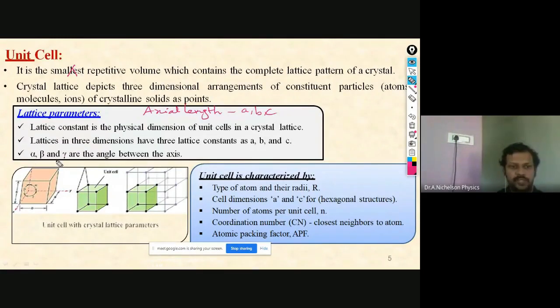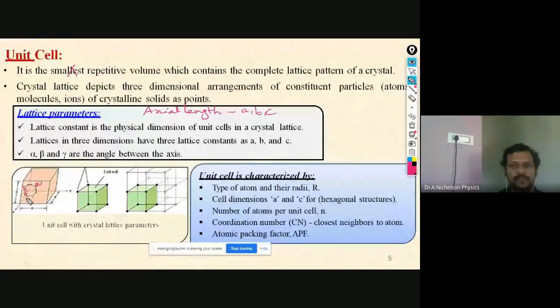Now here, alpha, beta and gamma. You see the angle between Y and Z is mentioned as alpha, the angle between X and Z is mentioned as beta, and the angle between X and Y is mentioned as gamma.